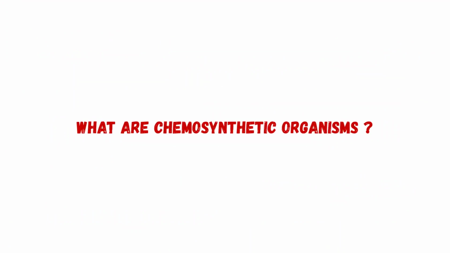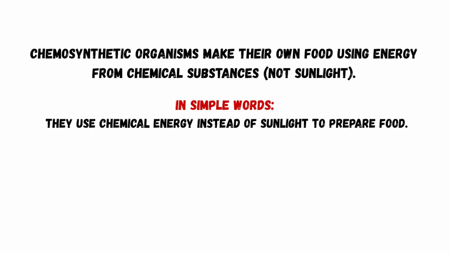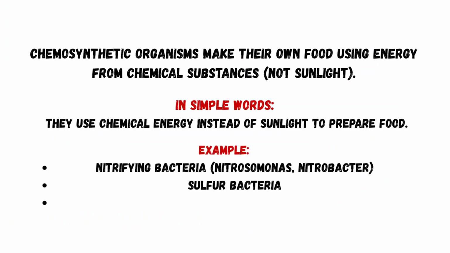Now let us understand chemosynthetic organisms. Chemosynthetic organisms make their own food using energy from chemical substances, not sunlight. In simple words, they use chemical energy instead of sunlight to prepare food. Example: nitrifying bacteria, which is Nitrosomonas or Nitrobacter.